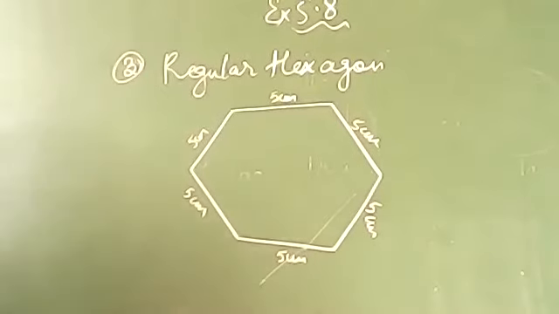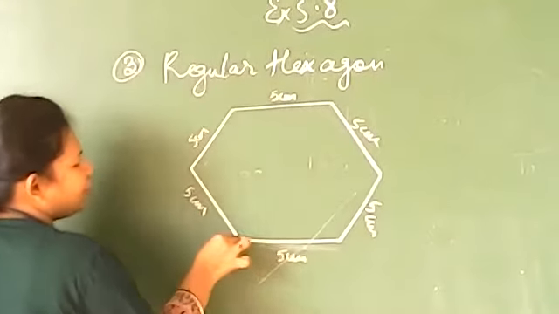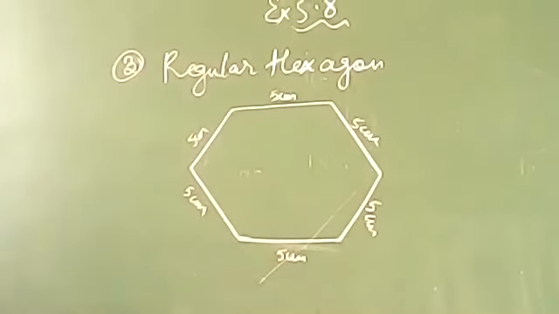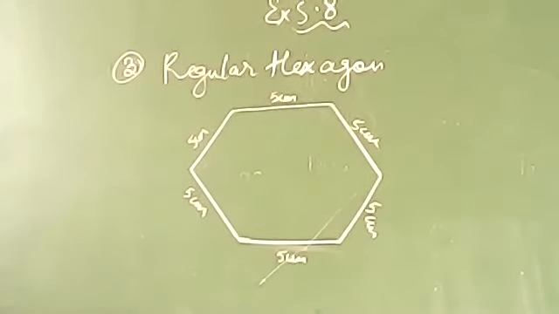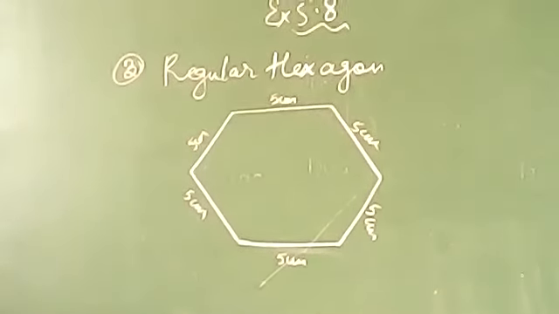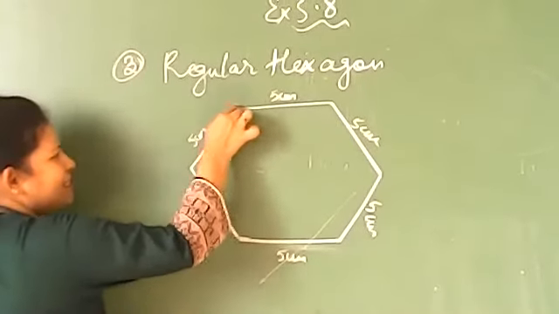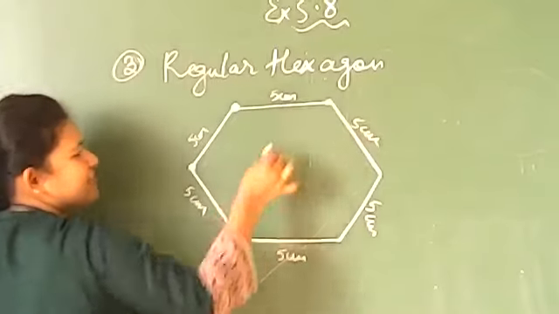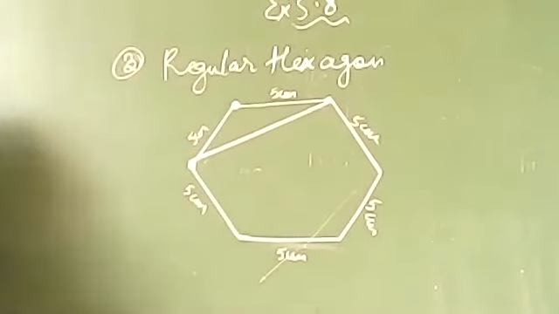Mera wala regular nahi bana hai because I don't have a scale right now. But please you draw it. It will look like a regular hexagon only. Now the question is telling in the book that you have to join 3 of its vertices. कोई भी 3 vertices आपको इसकी join करनी है. So I am checking, 1 vertex is this, second one is this, third one is this. Now I'm going to join these 3 vertices.